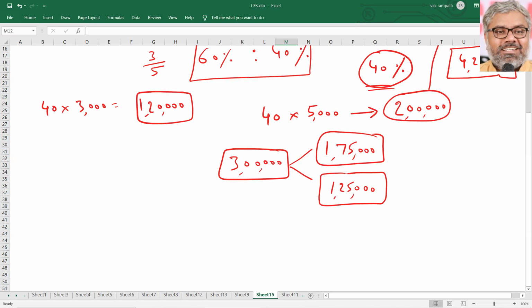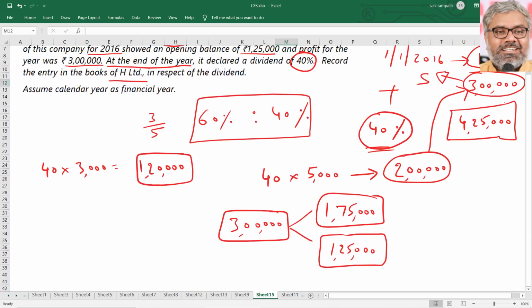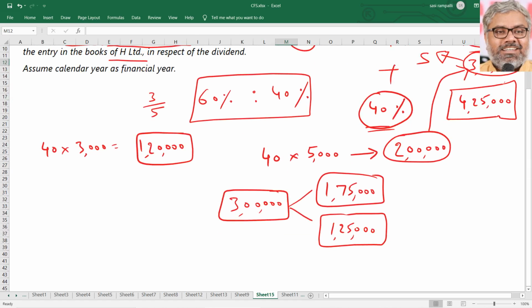Assumption here: profits are accrued evenly throughout the year. We cannot take seasonalities into consideration. Not possible. So that is the first point we have to identify. Profit is not completely pre-acquisition, neither is it completely post-acquisition. No, it is not.